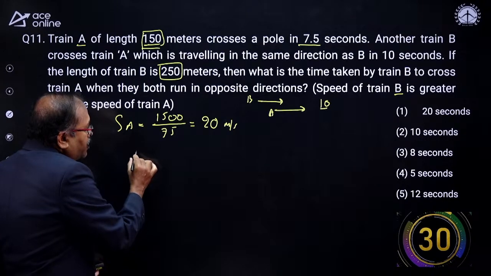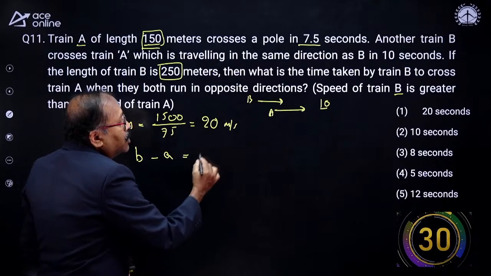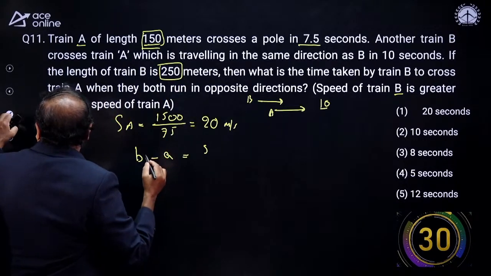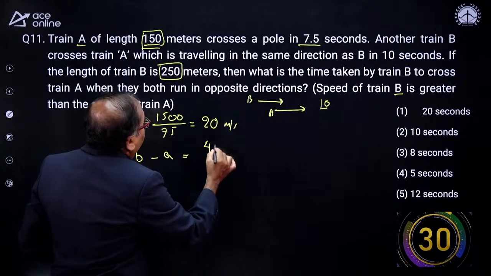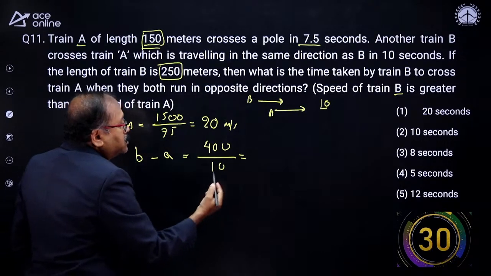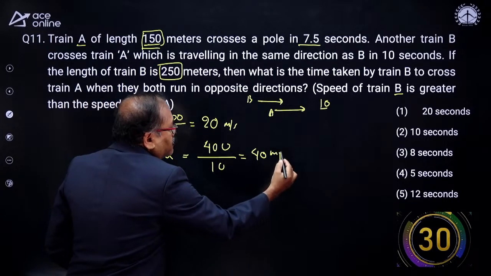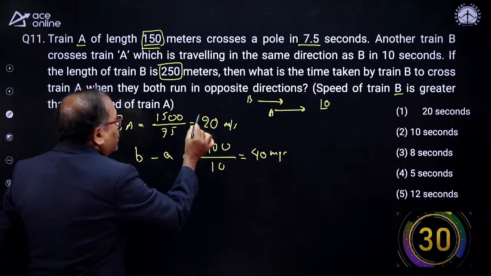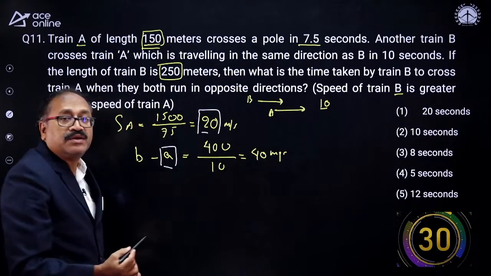So speed of B minus speed of A is equal to 400 divided by 10 seconds, and I get B minus A equal to 40 meters per second. And we already know A is 20, and we know B minus A is 40.